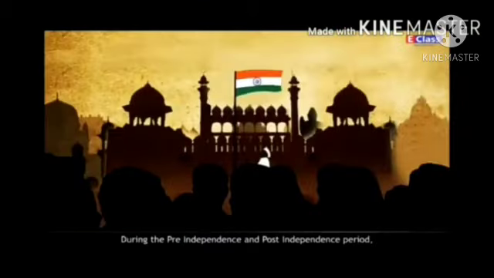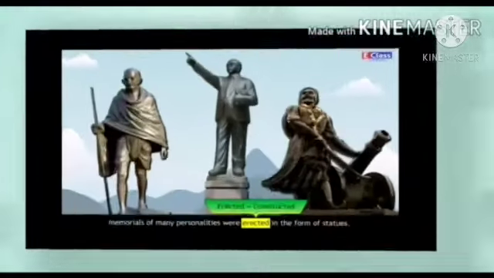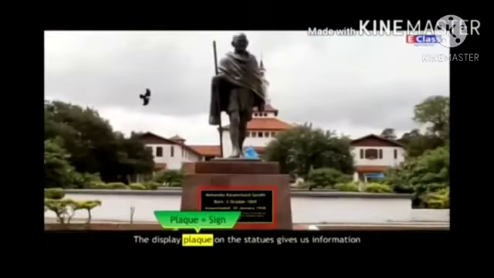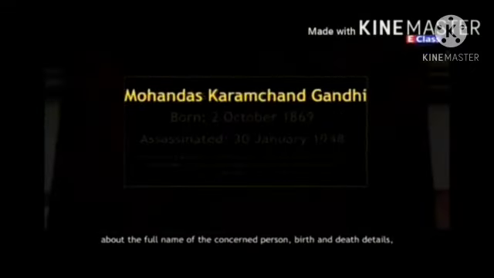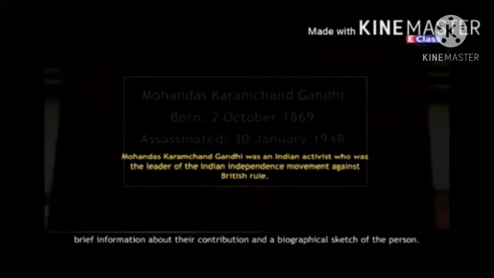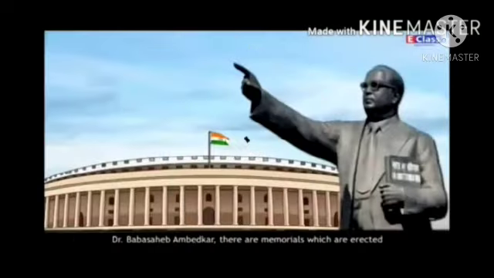Now let us go forward to the topic, that is statues and memorials. During the pre-independence and post-independence period, memorials of many personalities were erected in the form of statues. These statues are also important for the study of modern Indian history. The various statues provide information about the full name of the concerned person, birth and death details, and a biographical sketch of the person, just as the statues of Mahatma Jyotirao Phule, Lokmanya Tilak, Dr. Babasaheb Ambedkar.